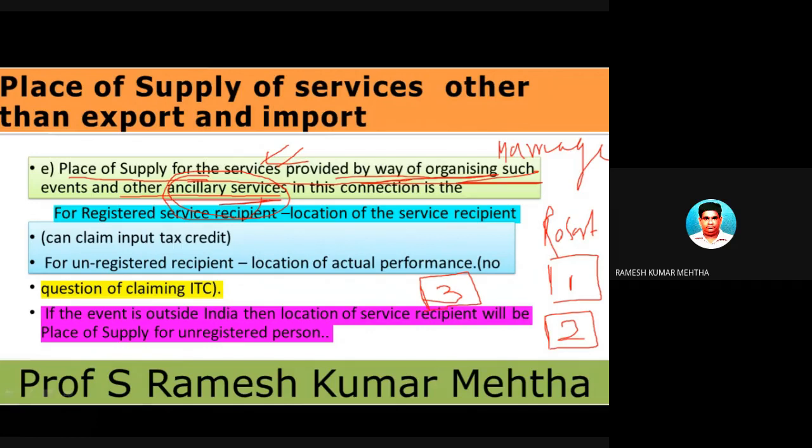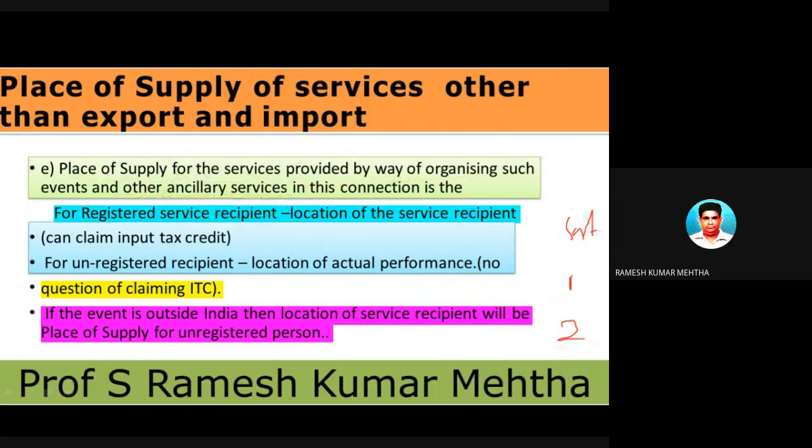So in this type of circumstances, this is the service provider: the owner of the resort, or the company which is owning this particular resort, where the marriage is conducted, is the service provider. Okay, so this kind of services are also there. So in such cases you have to find out the place of supply.